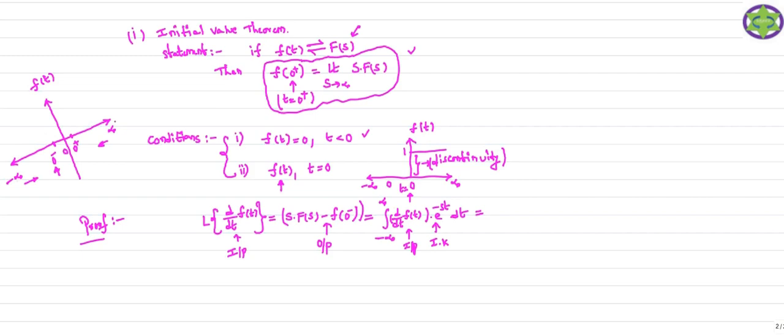Your integration limits are minus infinity to plus infinity.